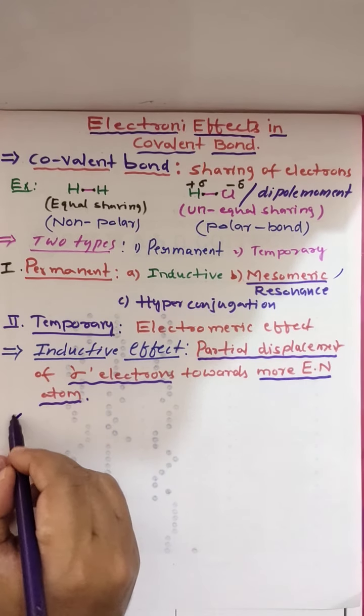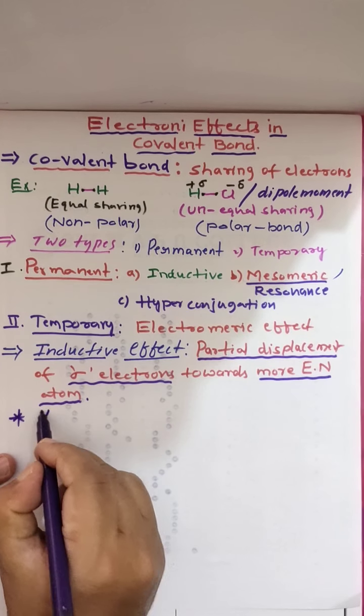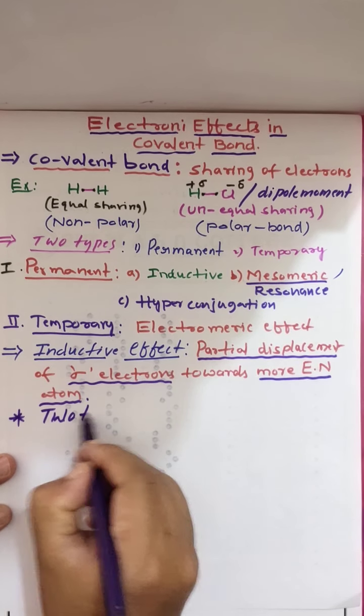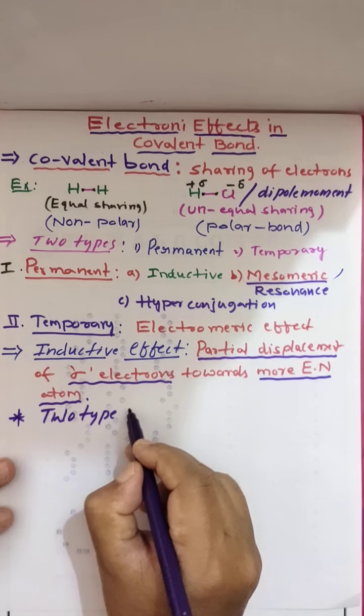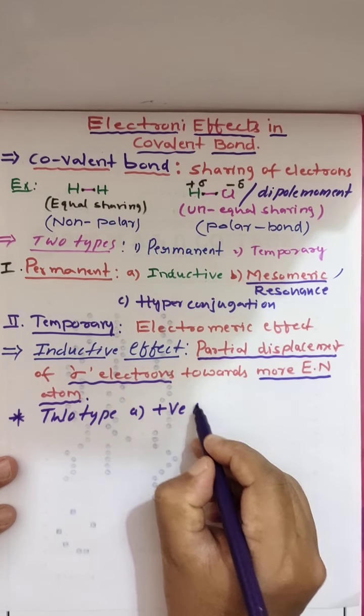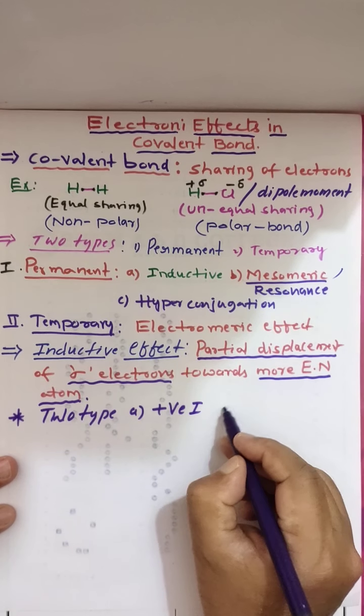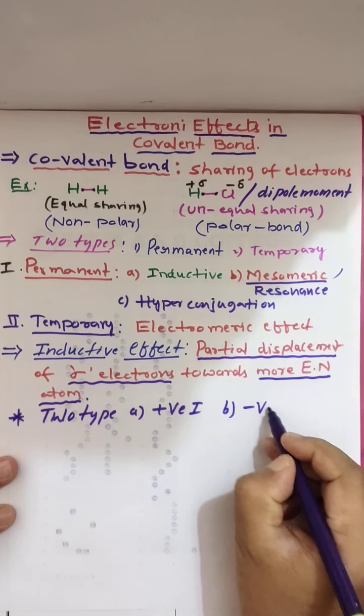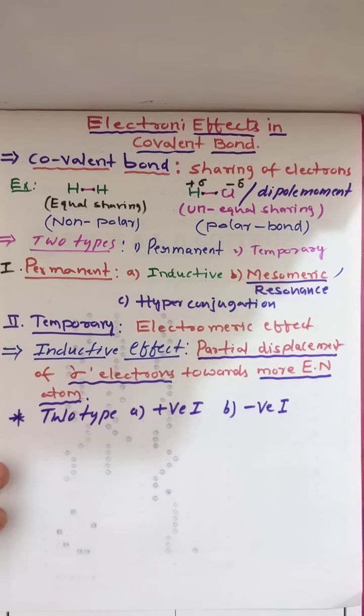This inductive effect is again of two types. One is the positive inductive effect, that is plus I, and the next is the negative inductive effect, minus I. Plus I effect and minus I effect.